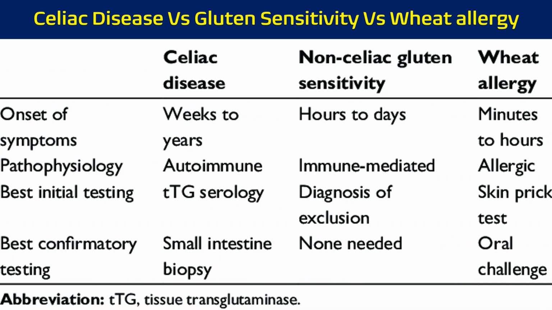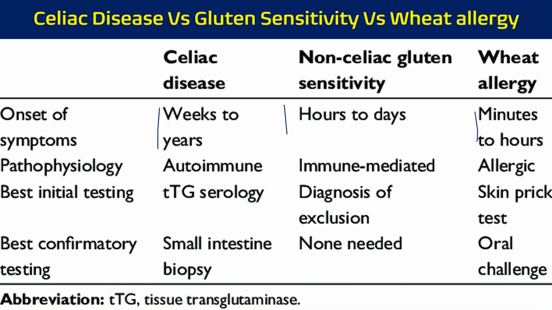The onset of disease symptoms is weeks to years in the case of celiac disease. In gluten sensitivity, it is hours to days. And because wheat allergy is an allergy, allergic reactions are instant. You can call it an instant hypersensitivity reaction. So it is going to happen in minutes to hours.